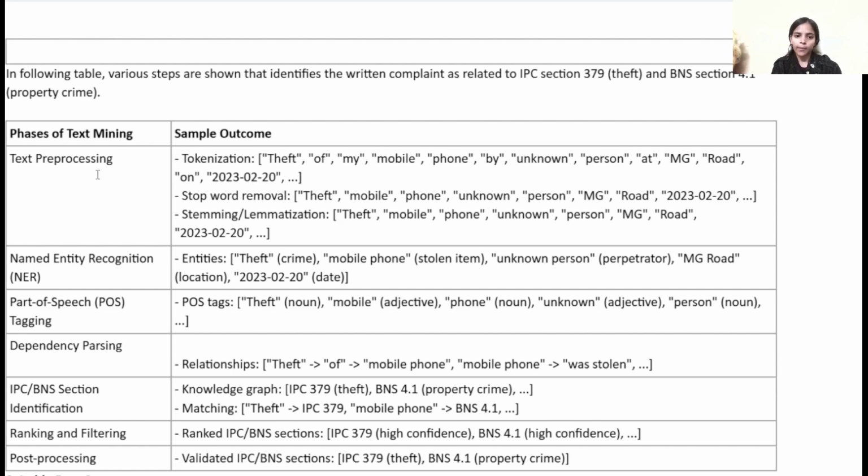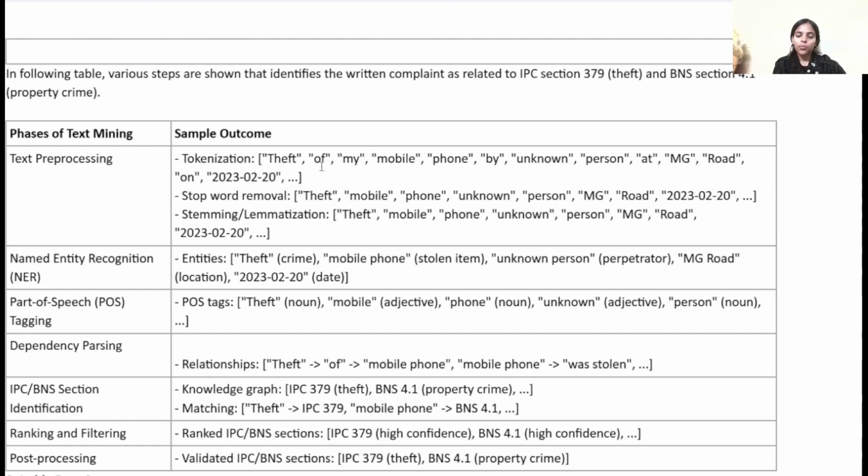First is text preprocessing, which includes tokenization, stop word removal, stemming, and lemmatization. In tokenization we break our sentence down into tokens. In the question, there was: theft of mobile phone by an unknown person at MG Road. We break it into words: theft, of, mobile, phone, by, an, unknown.